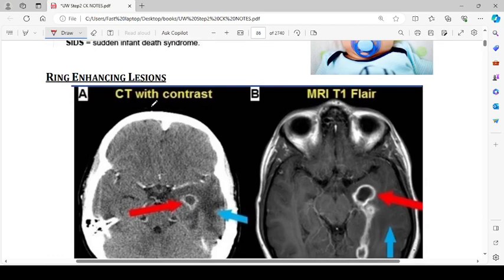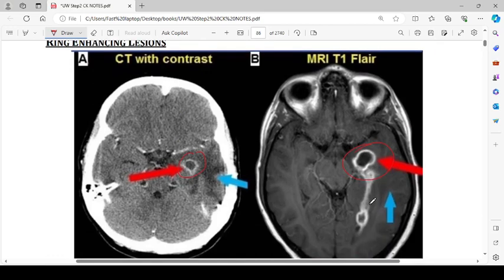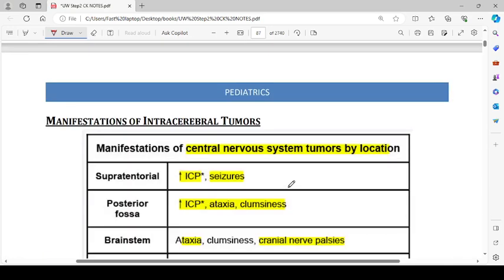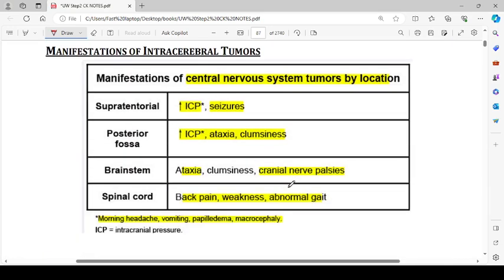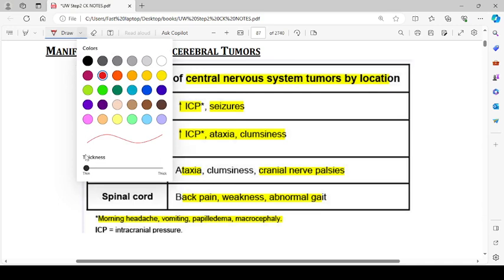So what is this? Ring enhancing lesions can look something like this and like this. Okay. Manifestations of intracerebral tumors. Manifestation of central nervous system tumors by location. If they are subtentorial, that means they are just below the tentorium cerebelli.